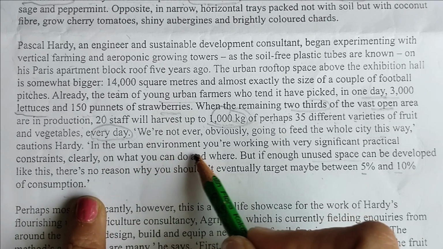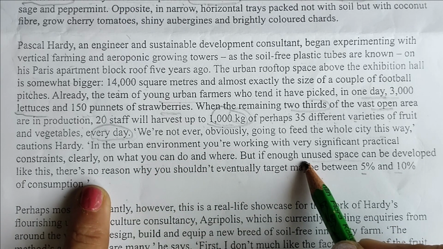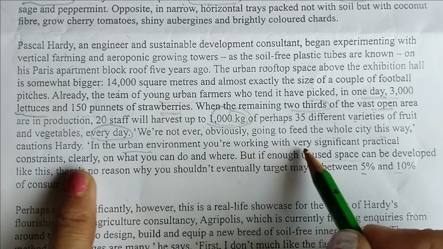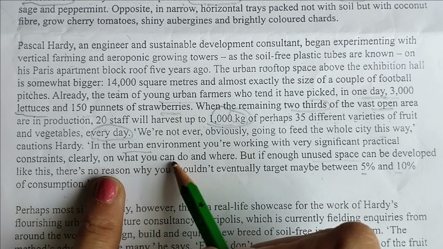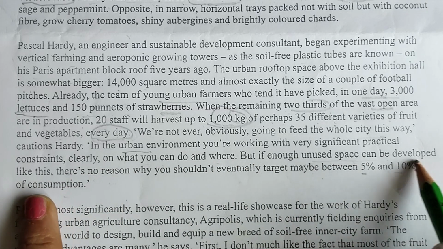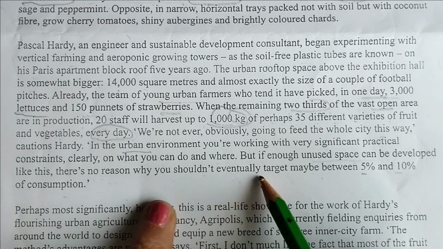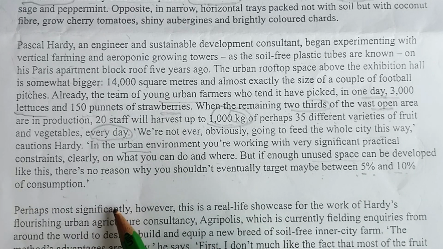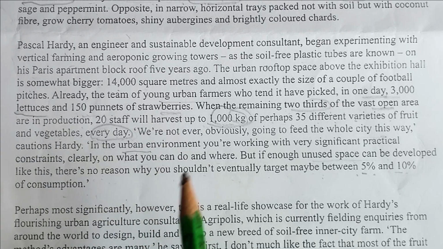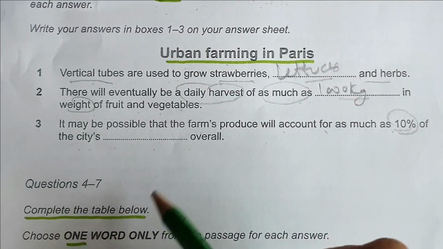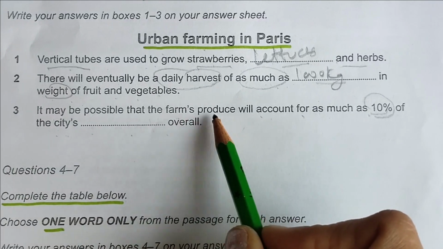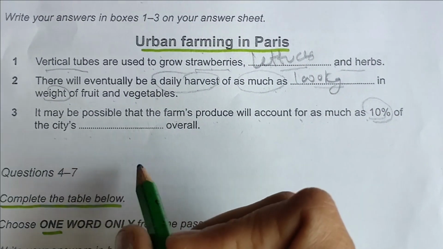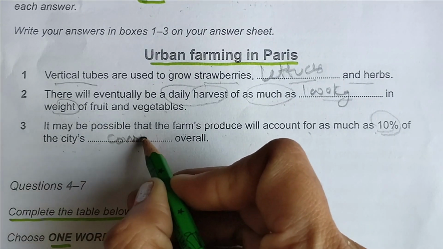So are they talking about unused space in urban environment, means cities? You are working with very significant practical constraint. Clearly what you can do, if unused space can be developed, there is no reason why you shouldn't eventually target maybe between 5 to 10% of consumption. So consumption, you can see, it may be possible that farms produce will account for as much as 10% of the city's consumption overall. Can we write?